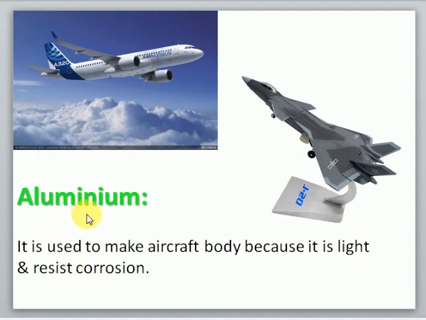So aluminum is suitable for making aircraft body because it is light and it resists corrosion. Resist corrosion means it does not get corroded by atmospheric action, as it is a strong and light metal.